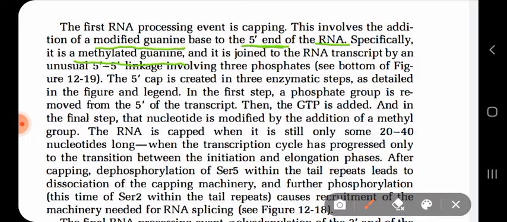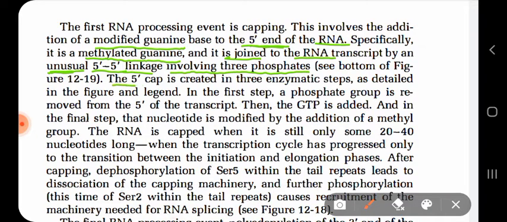And the most peculiar thing is that this methylated guanine is joined with the RNA by an unusual 5 prime 5 prime linkage. Normally one nucleotide is joined with the other nucleotide by a 5 prime 3 prime linkage, which is a phosphodiester linkage. But here a 5 prime 5 prime linkage occurs, and it involves three phosphates, if you see.